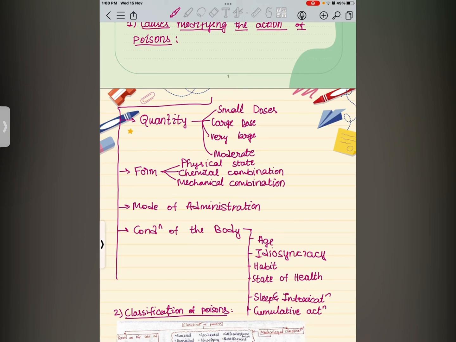And what do we mean by mechanical combination? The action of poison may be altered if combined mechanically with inert substances. Example, a small dose of concentrated mineral acid produces corrosive action, but the same dose largely diluted with water is harmless.